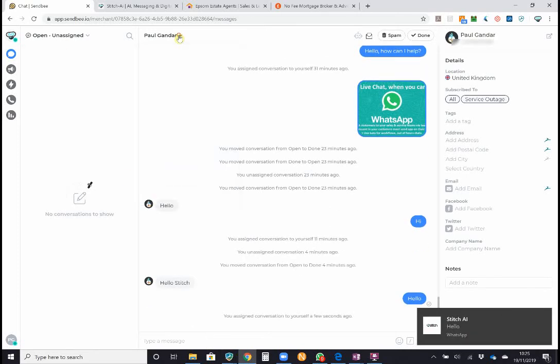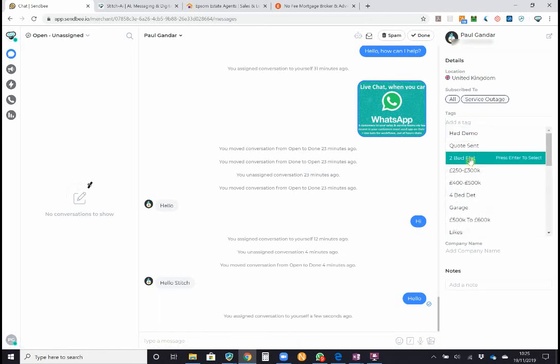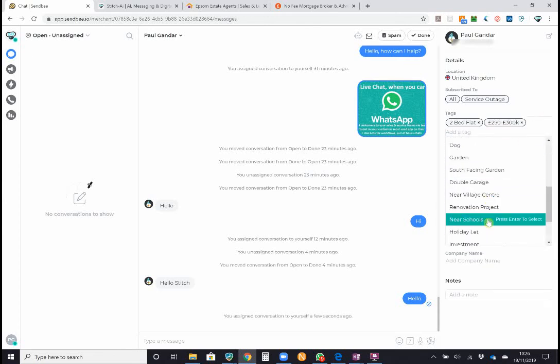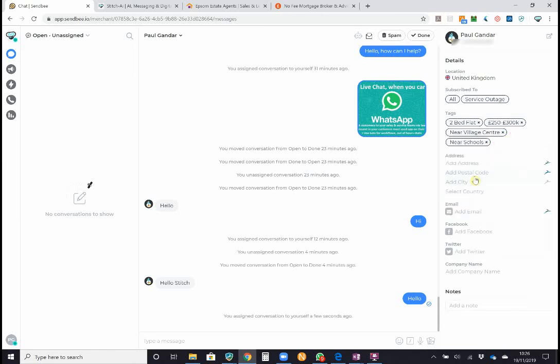And obviously there are various team members there, and we can reassign that message around if need be. We can send files, videos, photos, you name it. It's WhatsApp as you know it. Now what we also have here on the right hand side is a form of CRM where you can customize this view if you wish, but the most important thing here is tags. So you can start building up an image of what the customer is after. So if we take the example of an estate agent, this person could be looking for a 2-bedroom flat of a certain price point. They might want it near the village centre, and it must be near some schools. So we start customizing that data with the client. The chat can go to and fro.